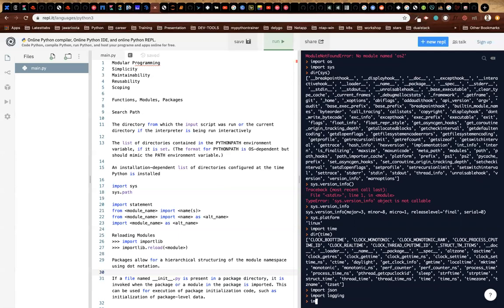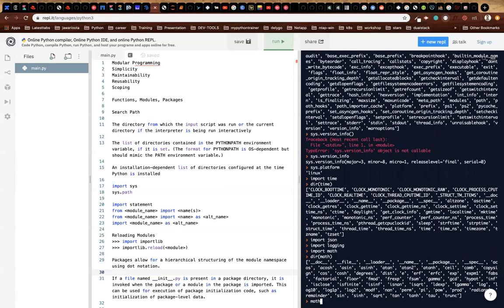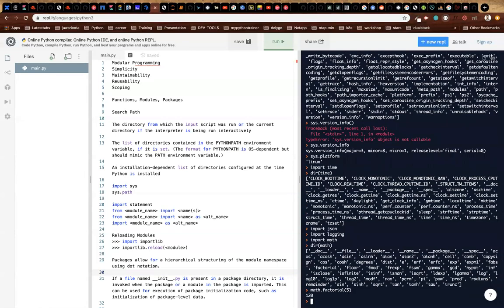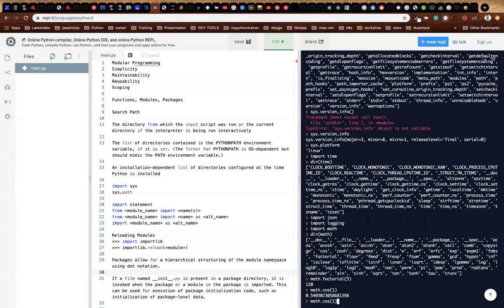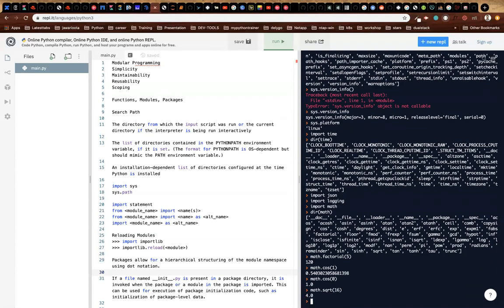Okay. And similarly, there is an interesting module called math, with all the arithmetic operations that you can think of. Like math.factorial of 5 is 120. You can similarly use math.cos, cosine of 1, cosine of 0. All these things are available to you, like math.sqrt, square root of 16, so it is 4.0.